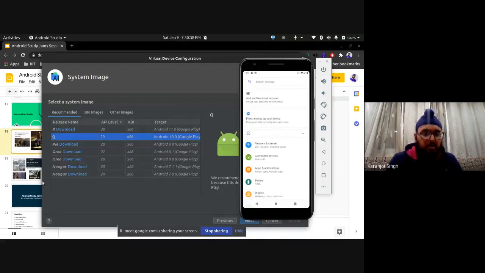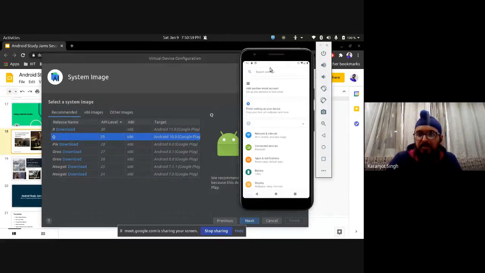Okay, so Android Q is API level 29. Just trust me here. It's basically the code for Android 10. Whatever Android version your phone is running, it will install that on it. Then I click on next. Okay, just let me minimize this.